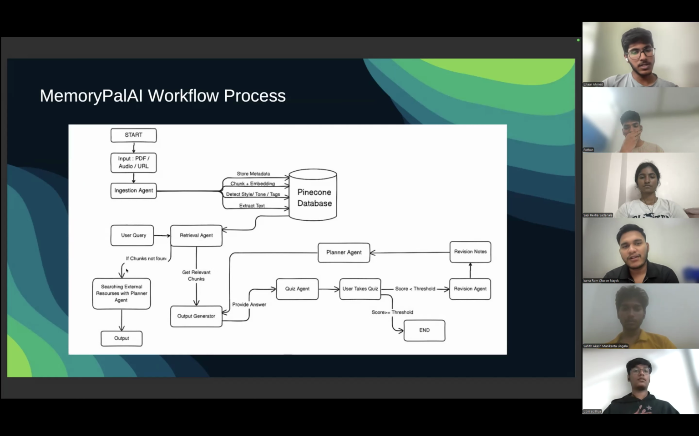If they are not found, it uses external resources with the planner agent, which is our Gemini API, to give the output. If it has relevant chunks, it uses the output generator and provides the answer. After this, we use the quiz agent to take the quizzes, and if the score is greater than or equal to the threshold, the process ends. If the score is less than the threshold, which is basically 70%, the revision agent gives the revision notes, and this loop continues. Then the planner agent gives the future plan.